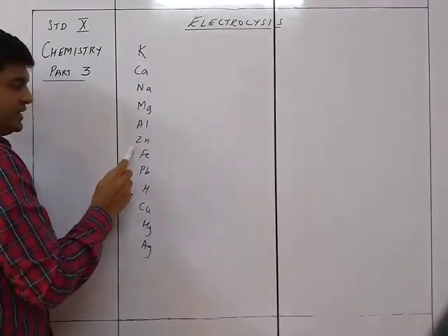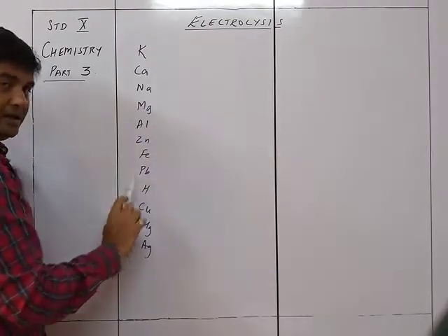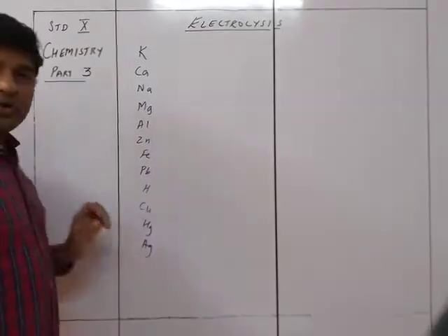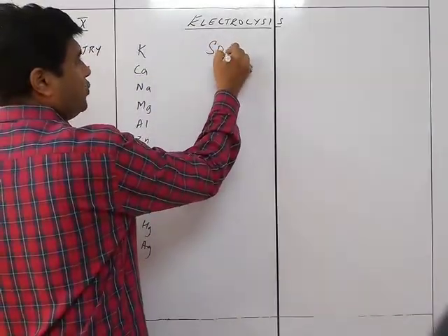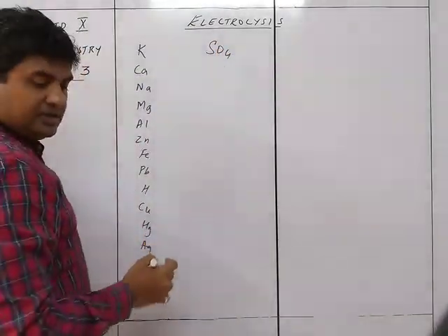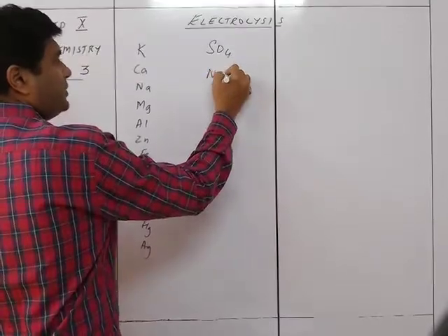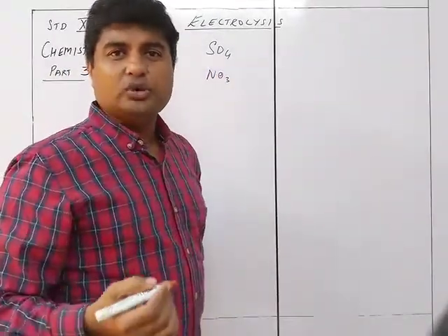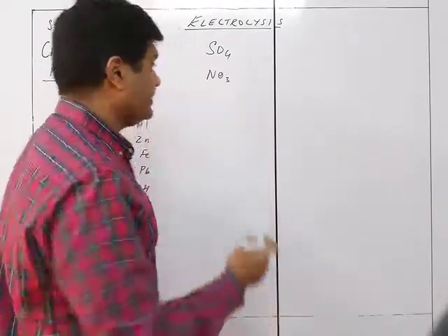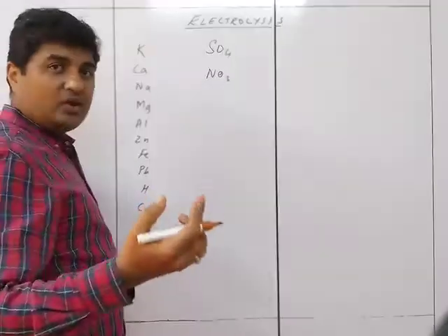And magnesium, aluminium, zinc, iron, lead all come the same. And then it is hydrogen, copper, mercury and silver. Whereas in case of the anions, SO4 will be at the topmost in the list, and then come the nitrates. Now this is also true in the sense that sulfates are stronger and can replace the nitrates, or nitrates cannot replace the sulfates.